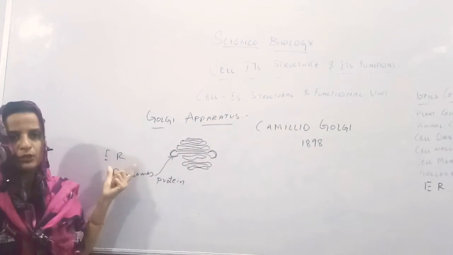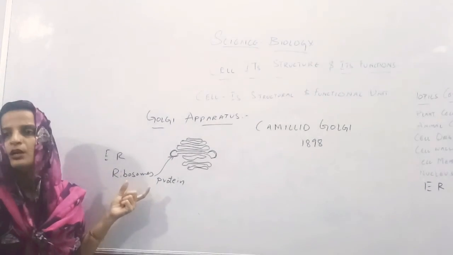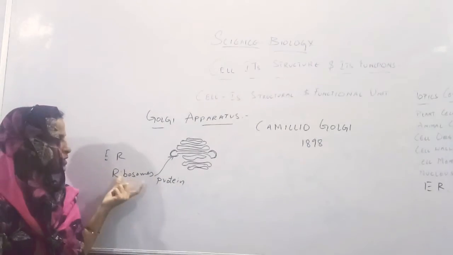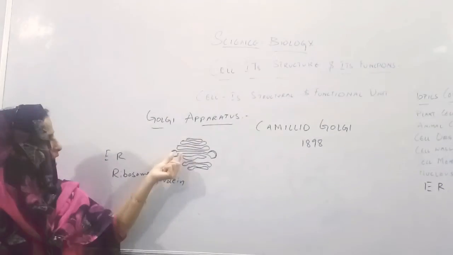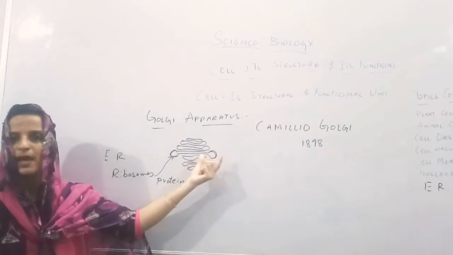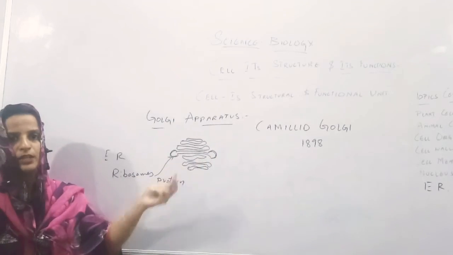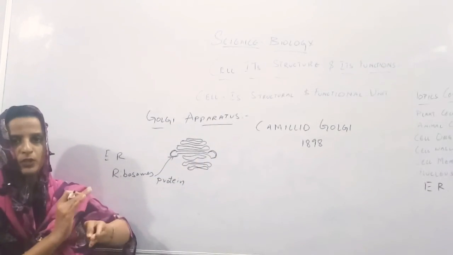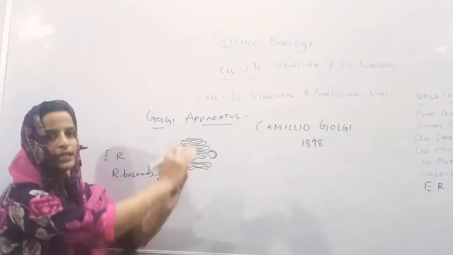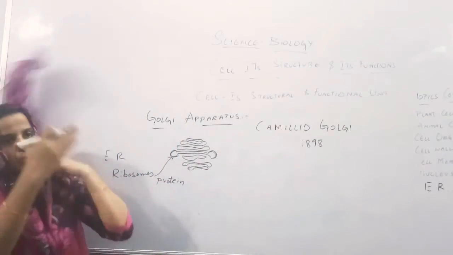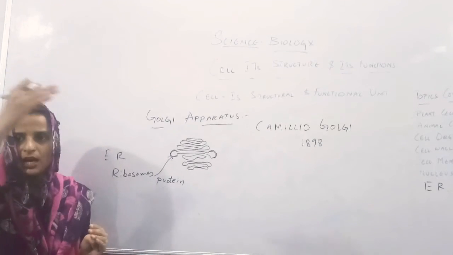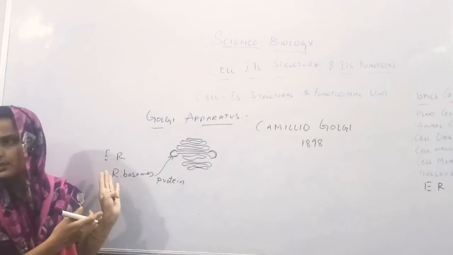From the endoplasmic reticulum, the ribosomes, which are helpful in protein production, produce the protein, and these proteins are taken by the Golgi apparatus. It has sac-like structures. Sac means bag-like structures. They help in packing the proteins, and these proteins are again delivered near the cell membrane. From the cell membrane, they go to the other cells wherever the proteins are required.